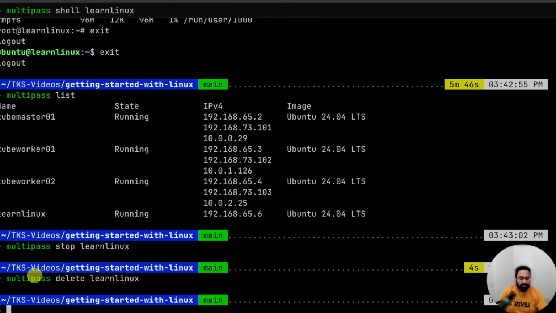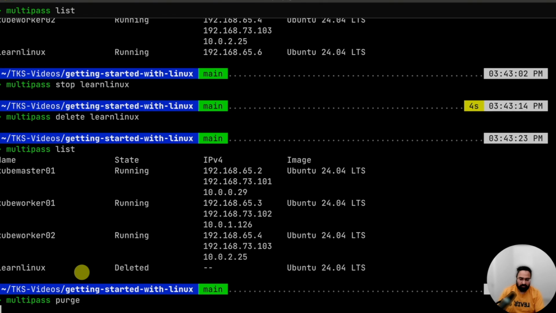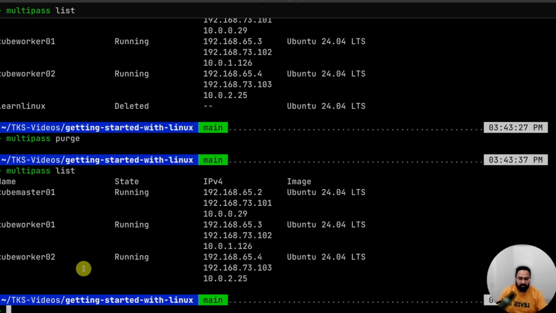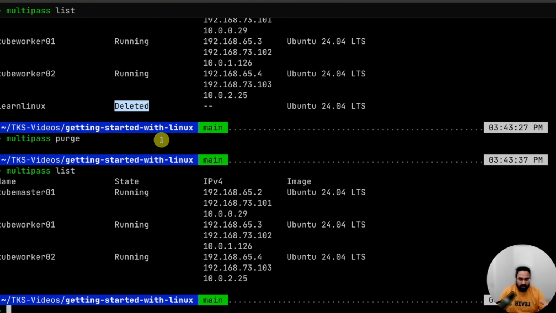I'm going to do it because I have enough resources available. But look at this. What happened? It says deleted, right? How do you get rid of it? How do you remove it? There is a command, multipass purge. Purge will purge anything that is not used or which is already deleted, right? Anyways, you can read more about purging, but this is how you get rid of that VM so that it doesn't eat your memory, CPU resources, or battery, right? When I run that command again to create a VM, we will have a fresh VM. If I have messed up something with the VM, I can literally start from scratch.